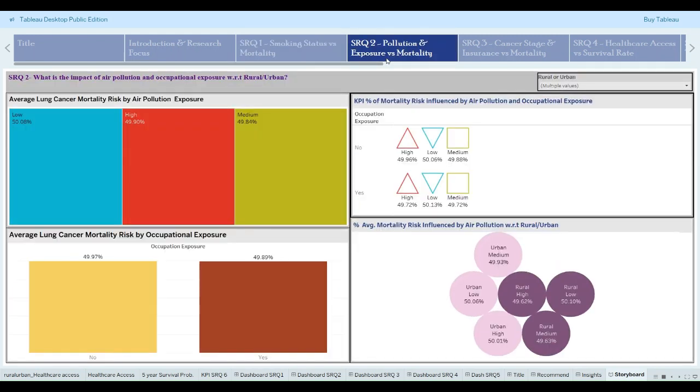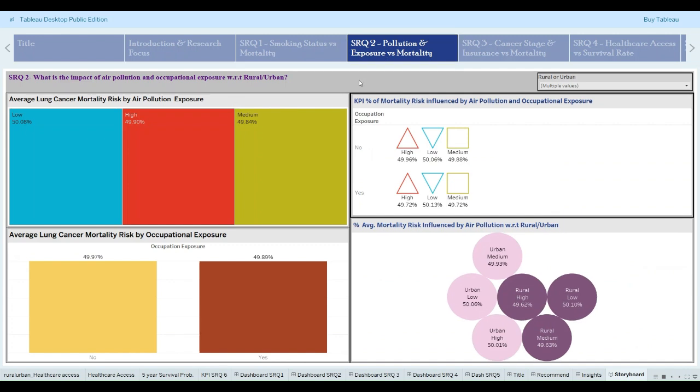Let's see how the next factor affects mortality risk rate. Here, we are talking about environmental factors like air pollution and occupation exposure. We have categorized it with two different visuals. The first visual talks about how air pollution is affecting mortality risk. In this, we get to know that air pollution with low has the highest mortality risk of 50%. Whereas if we talk about just occupation exposure, not having occupation exposure has the highest mortality risk of